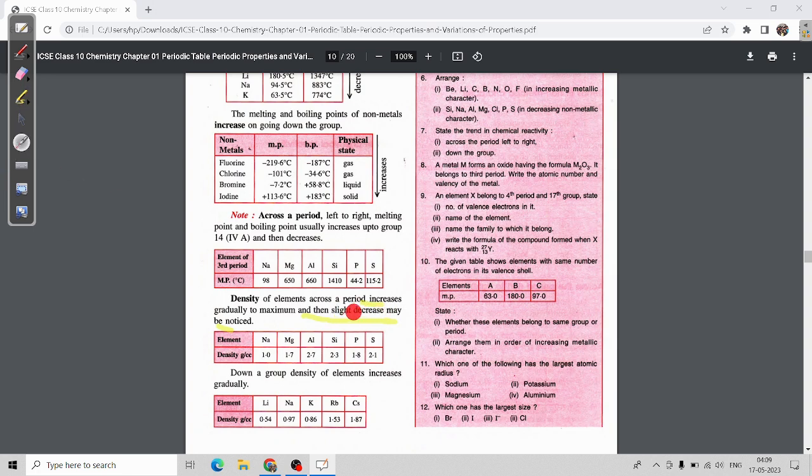It increases till 1.1, 2.7, 2.3 in the 13th group, and then it will decrease, and then slightly increase.